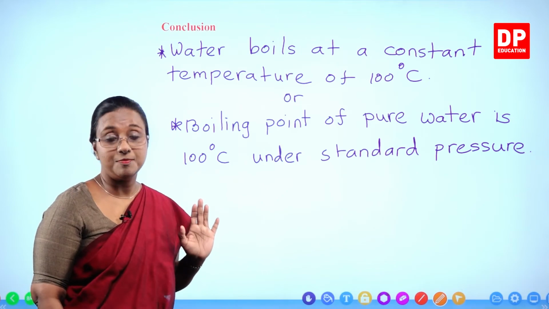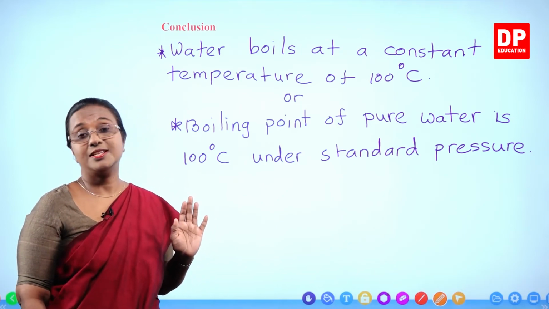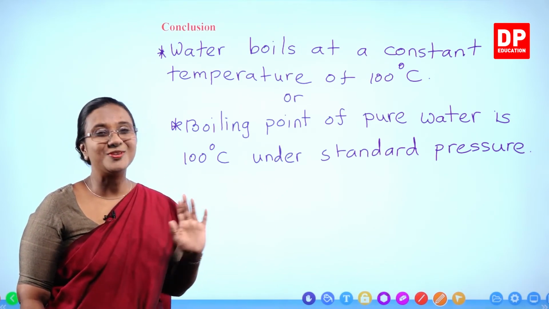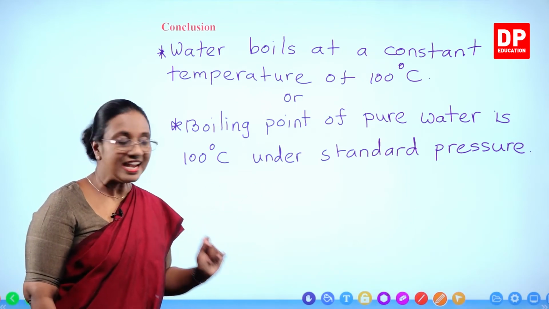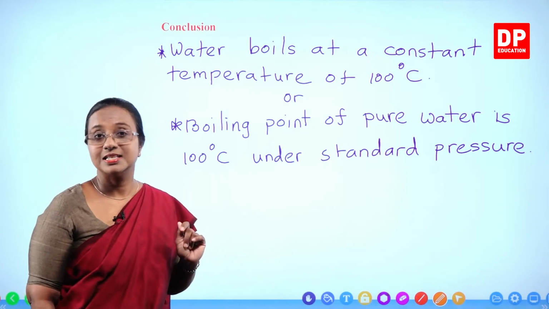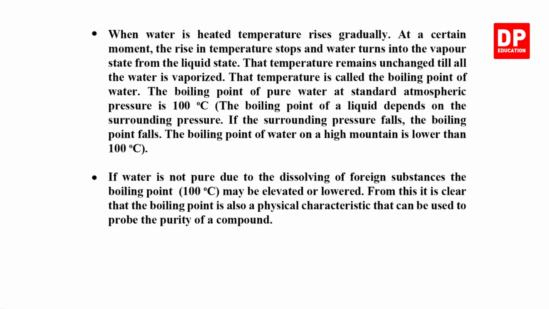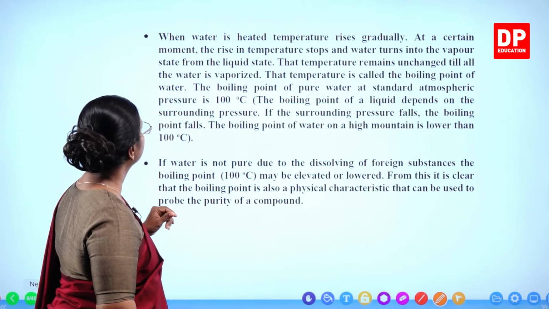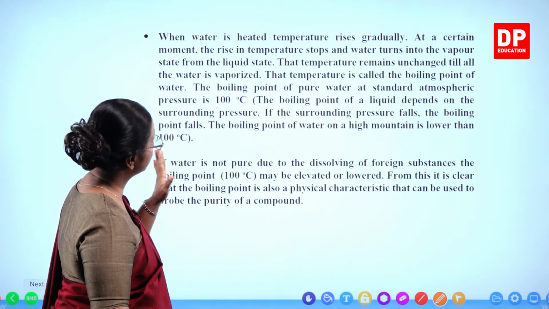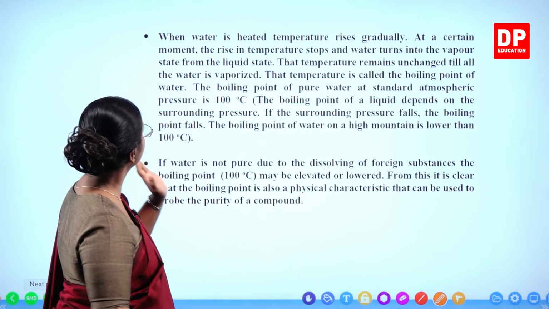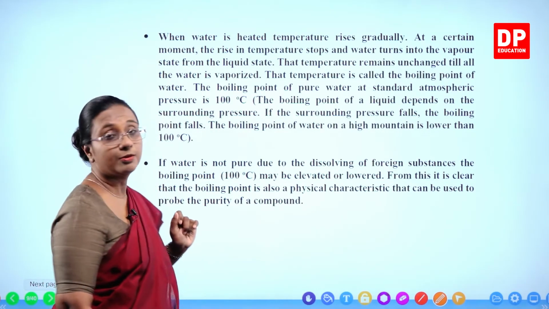That is very important. Can you all understand that, students? I'm sure you all can. So with that, we'll move on to the next slide. When water is heated, temperature rises gradually. So gradually, little by little, temperature rises. At a certain moment, the rise in temperature stops and water turns into vapor state from the liquid state.